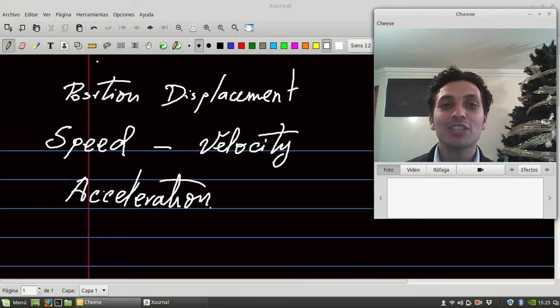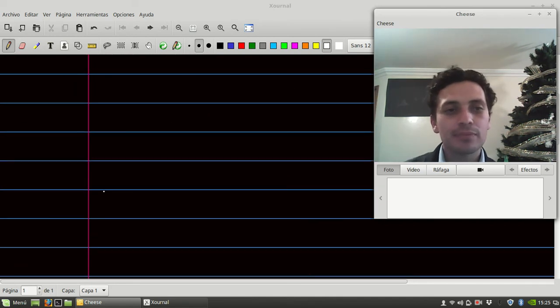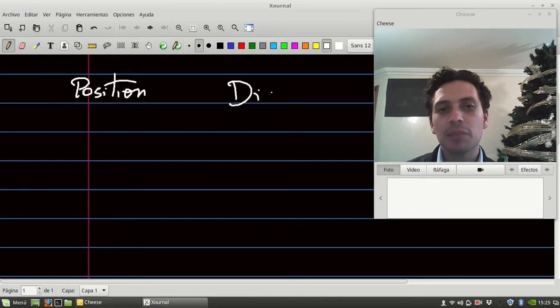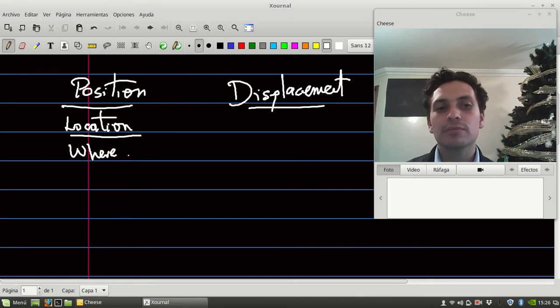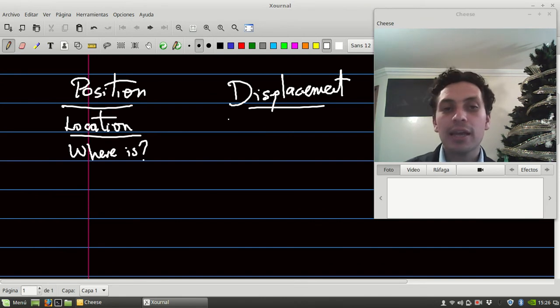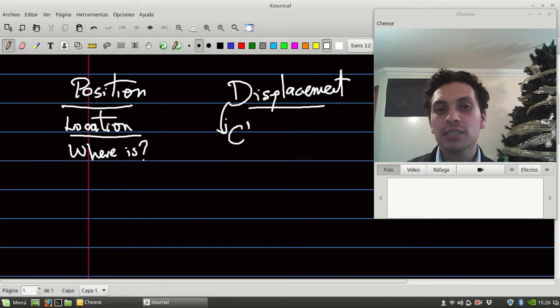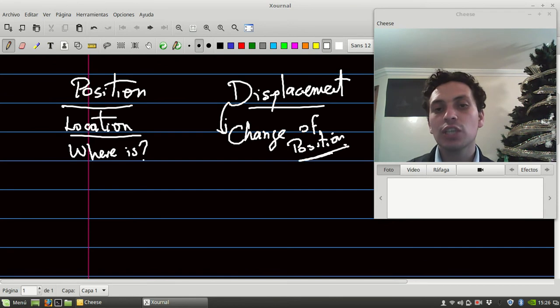Okay, we're going to start talking about position and displacement. So, when do we talk about position and when do we talk about displacement? We talk about position when we're talking about, we can say, location. Where is the object? And displacement is highly used when you want to say if position changes. Displacement is change of position, if the object changes its position.